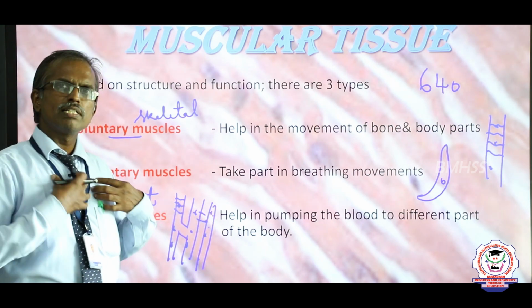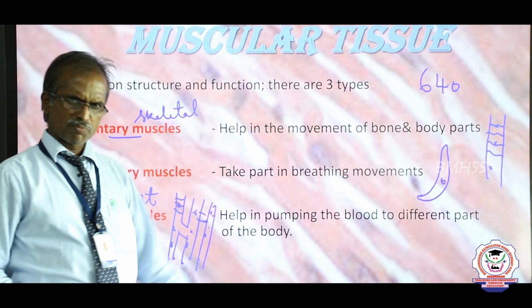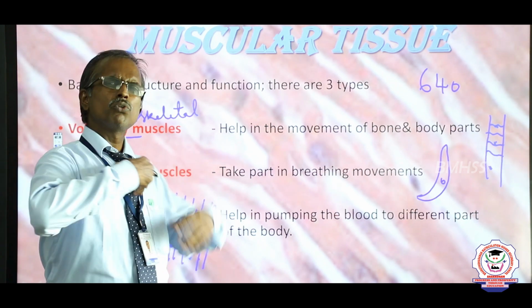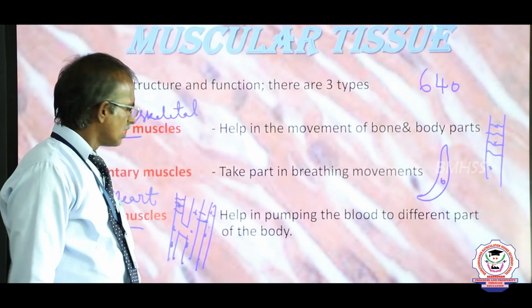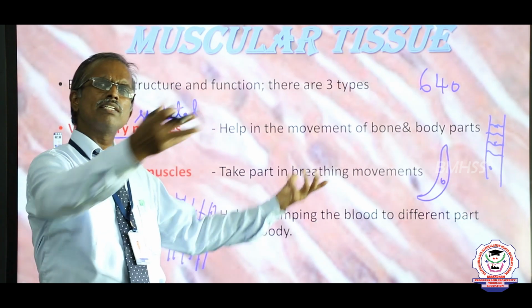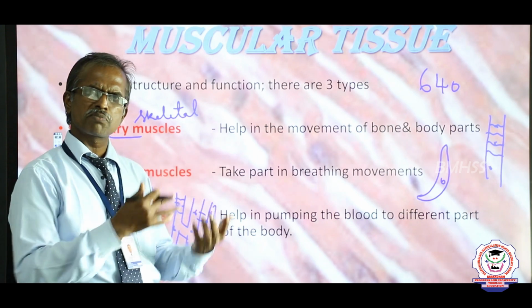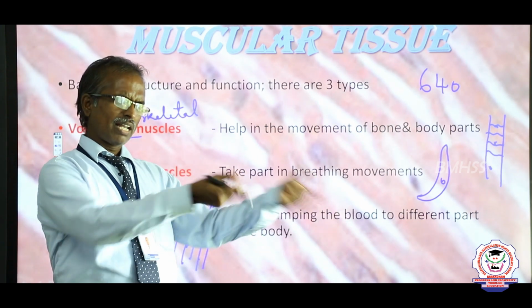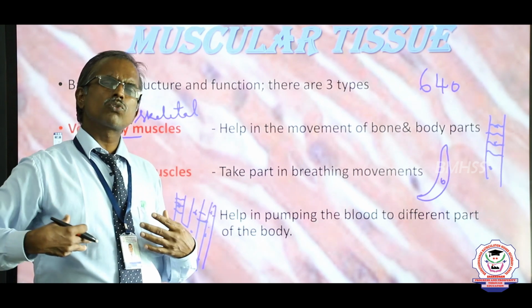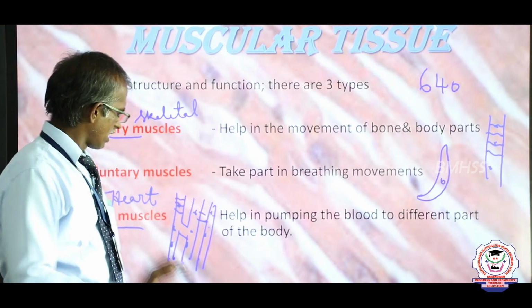These muscles are found exclusively in the heart, which helps to pump the blood and supply it to all parts of our body. The main function is that blood carries various nutrients, hormones and substances to all parts of the body, and from the body it collects the wastes and sends them to the respective excretory organs.